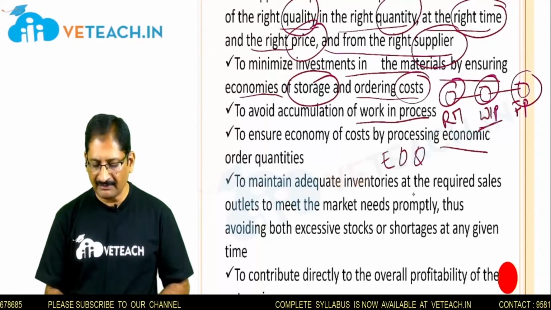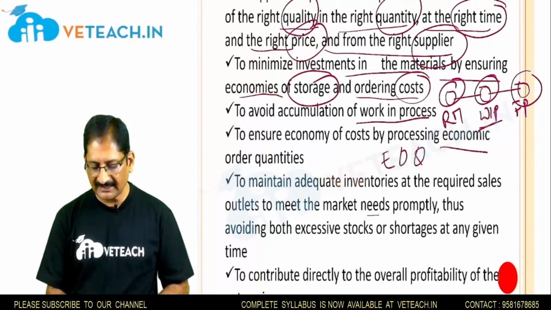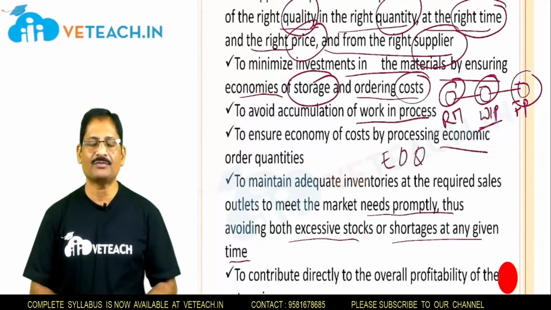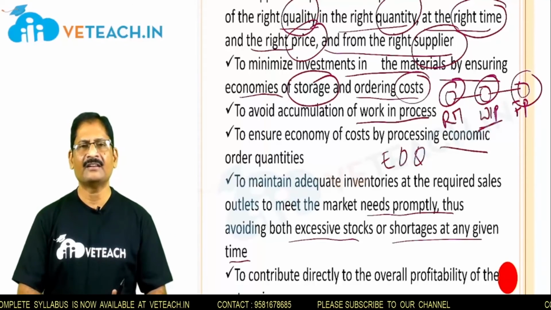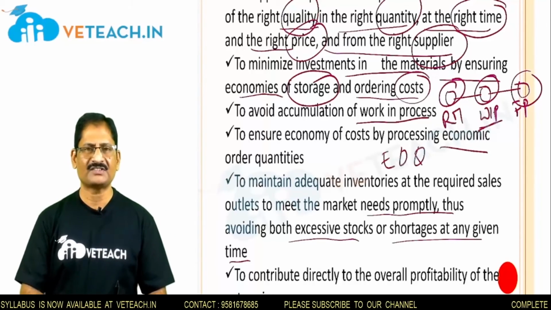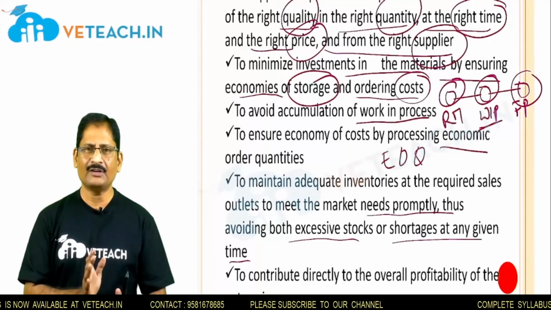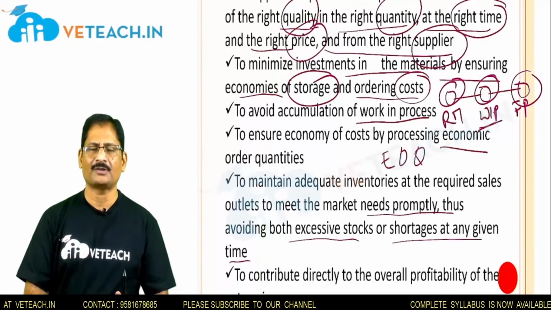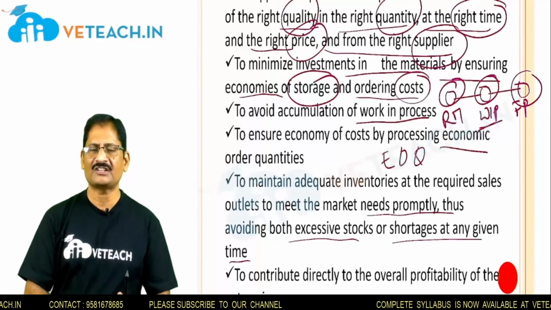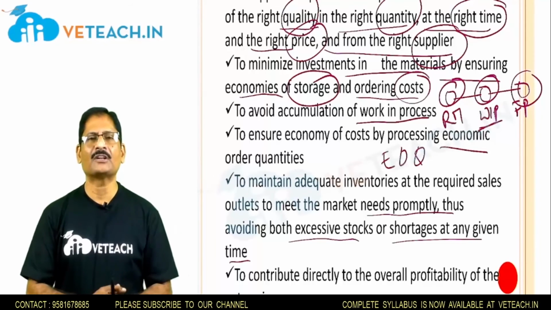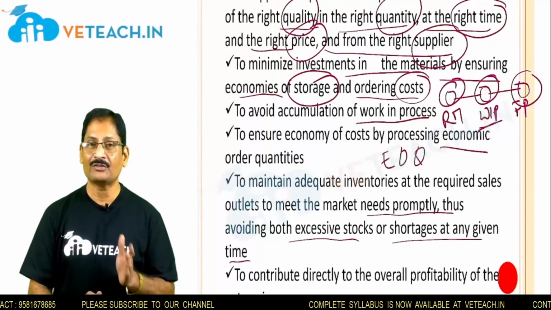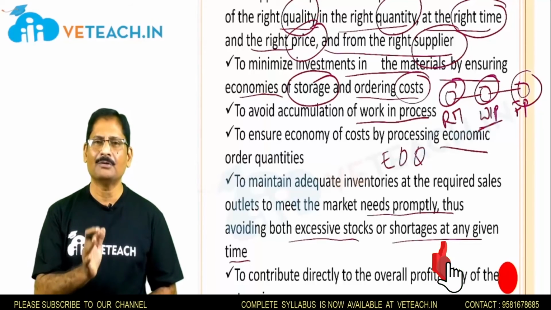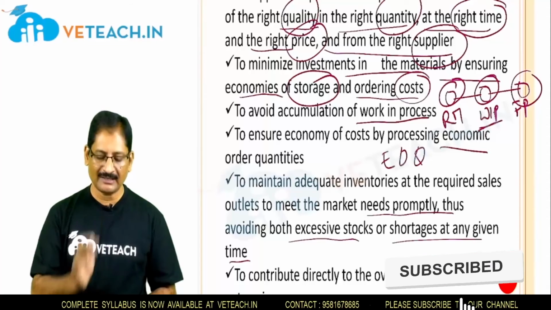Next, to maintain adequate inventories at the required sales outlets to meet the market needs promptly, thus avoiding both excessive stocks and shortage at any given time. Most of the time we observe this in retail markets: whenever you go for a particular product and the shop person says it is out of stock, it gives a negative feel, because you urgently need this product and with much enthusiasm you visited that shop. It is going to disturb your interest levels. So you have to ensure that the product is available as per the required demand in the market.